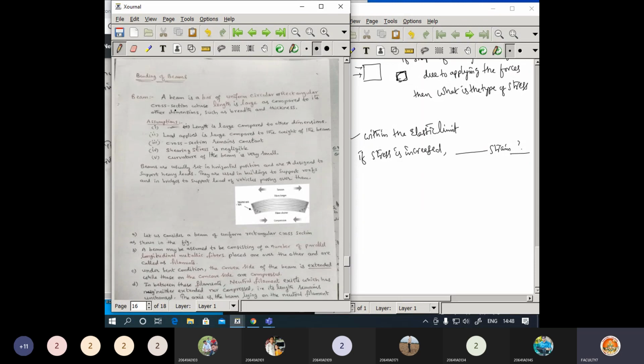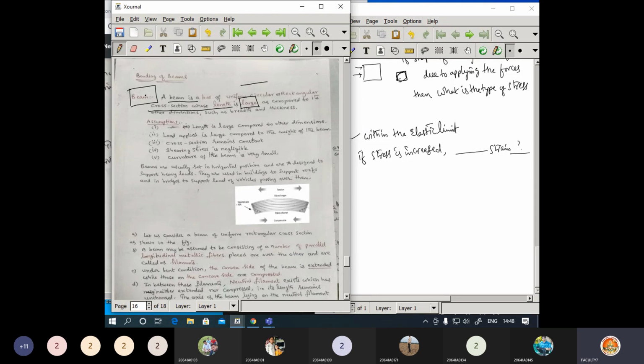Okay, now regarding beam. What is a beam? Or else I can give a question like this. I can give the entire thing here up to this point as a question, and here I will give a blank.